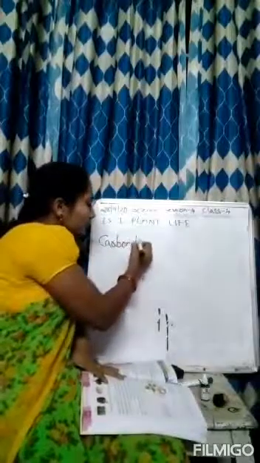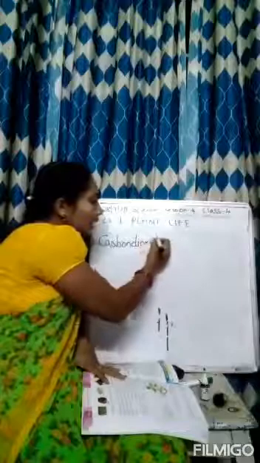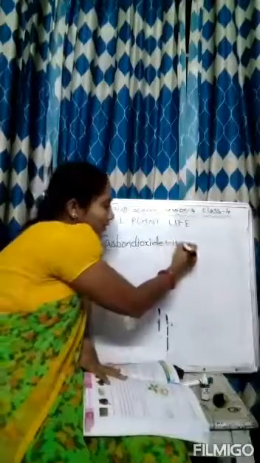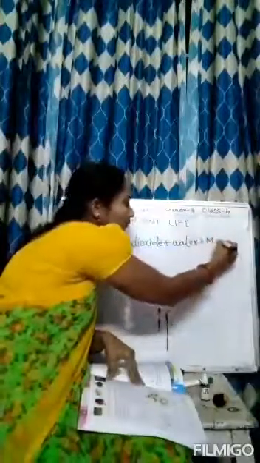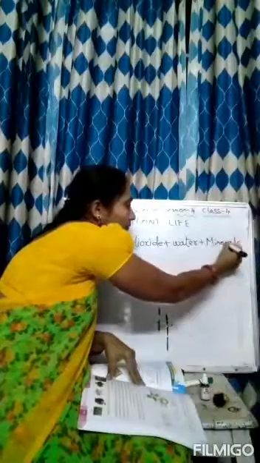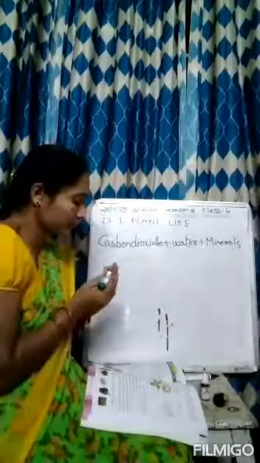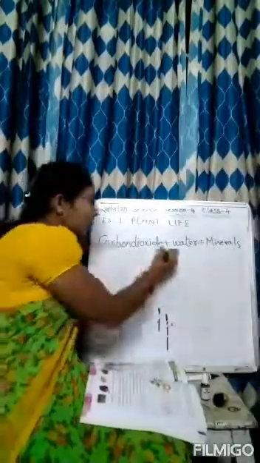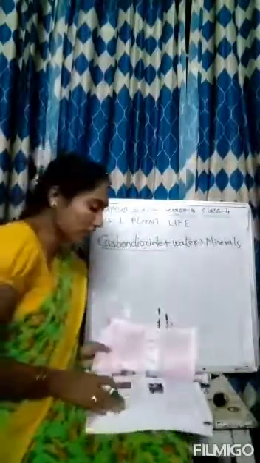I am writing on the board. Carbon dioxide plus water plus minerals. For what they have given the dash, for the carbon dioxide. Dash plus water plus minerals, and they have given the arrow mark.